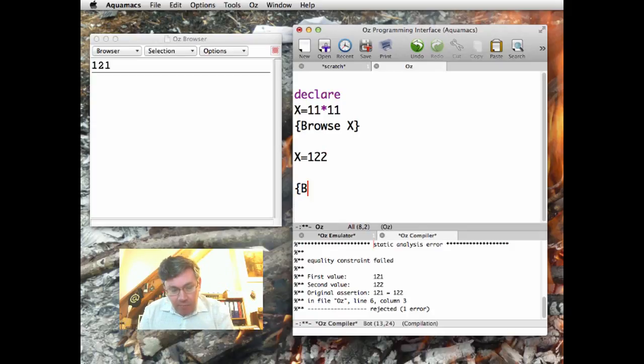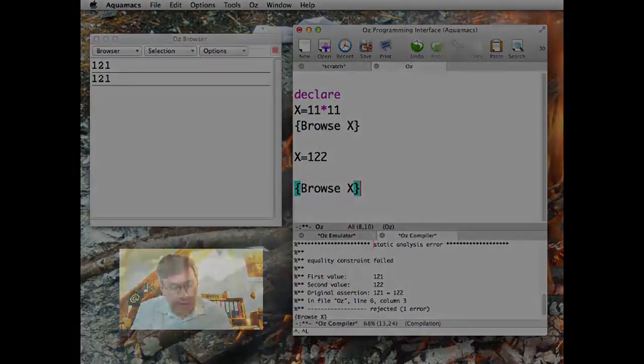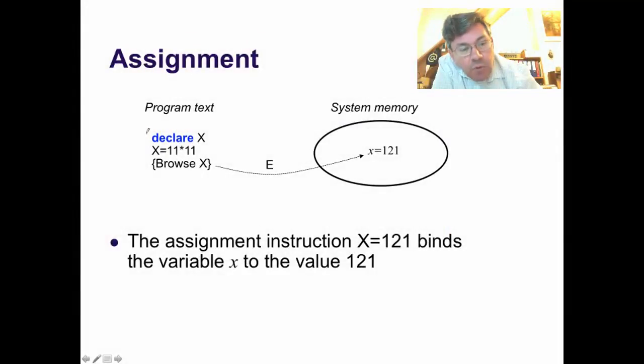So let me browse x again. You notice that the value is still 121. Once I bind a variable, I cannot change it. This is called single assignment, and it's a fundamental property of the functional paradigm. So what we've done is, we have this instruction. We have the identifier x, which is linked through the environment E to the variable little x, and we've bound the big X, so the variable little x, to 121. So that's what we've done.